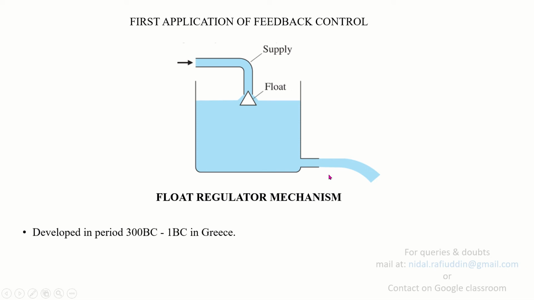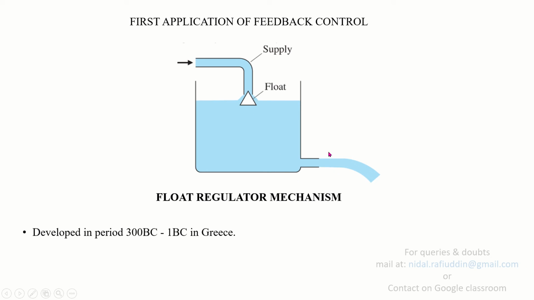If we change the flow at the output side, suppose we increase the flow at the output side, then the level is going to drop, and again the flow from the supply will increase.